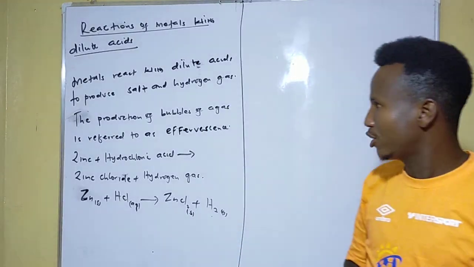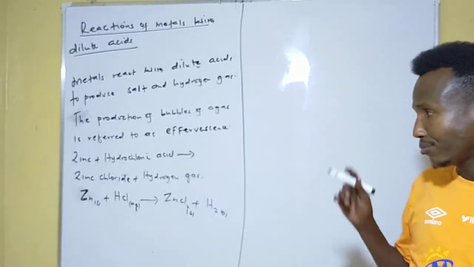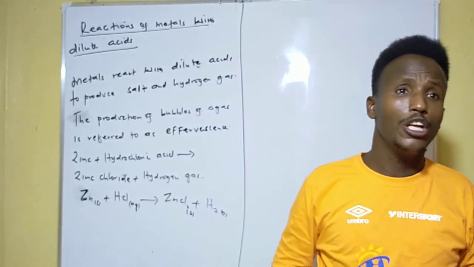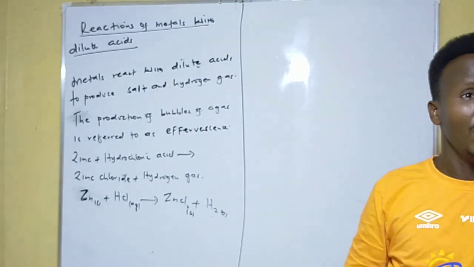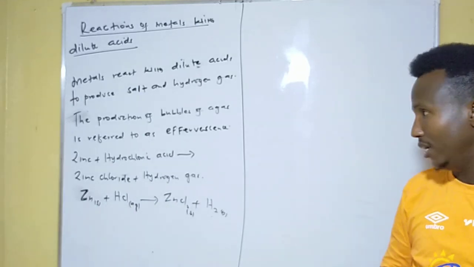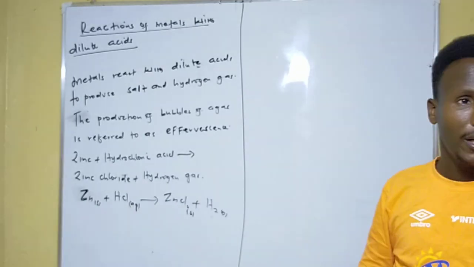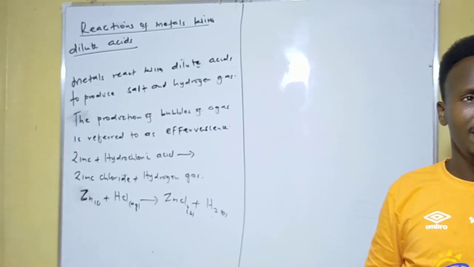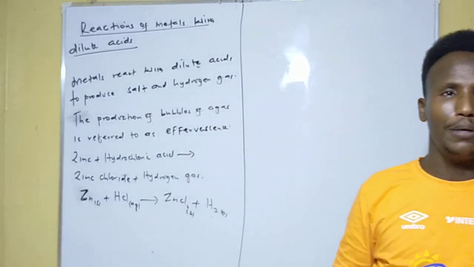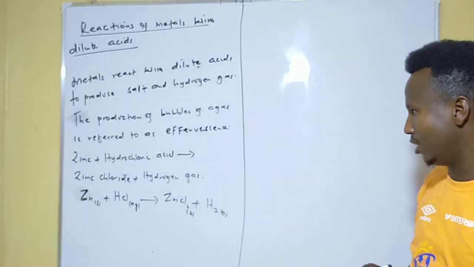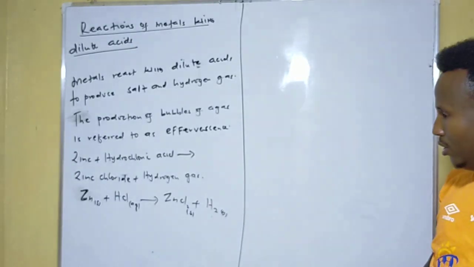When I talk about the reaction between sodium and dilute acid, it is very explosive because it's in group 1. Don't forget that also. Group 1 metals and calcium react explosively with dilute acids and therefore should not be attempted in the laboratory. Don't forget that, please.